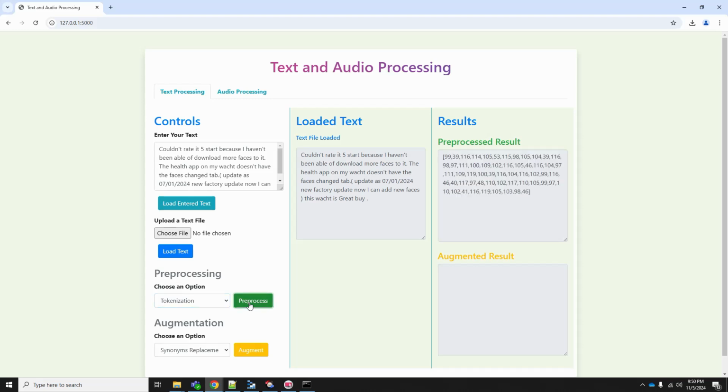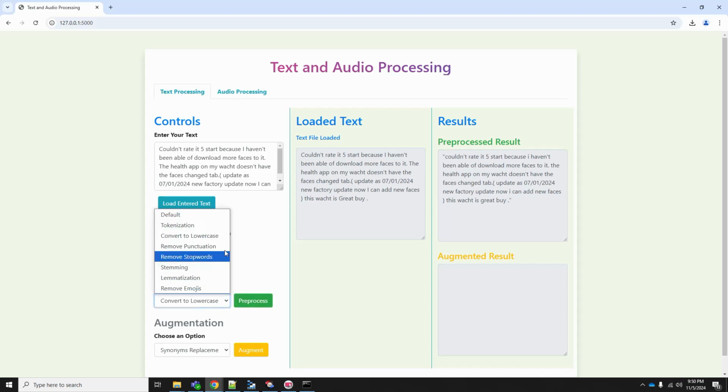When I click on the pre-processing button, we can see that couldn't is assigned the number 99, and rate is assigned 39, and so on. Next, convert it into lowercase. We convert every word into lowercase because it will be consistent across the data, and all the data will carry the same meaning. Now you see all the words in this paragraph are converted into lowercase. Next, removing the punctuation.